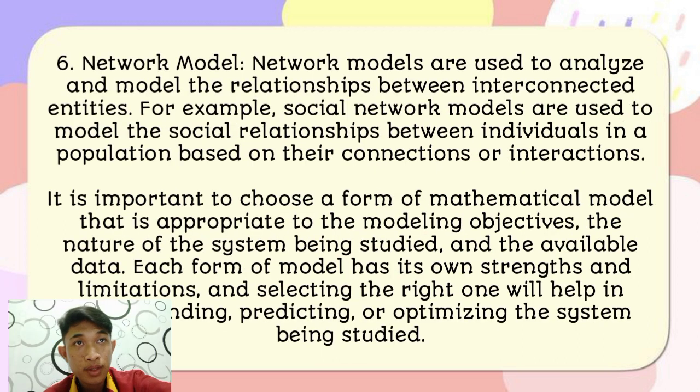Number 6. Network model. Network models are used to analyze and model the relationships between interconnected entities. For example, social network models are used to model the social relationship between individuals in a population based on their connections or interactions.